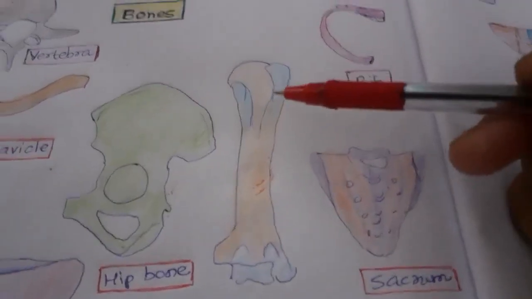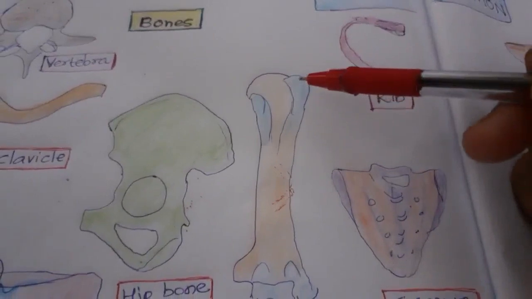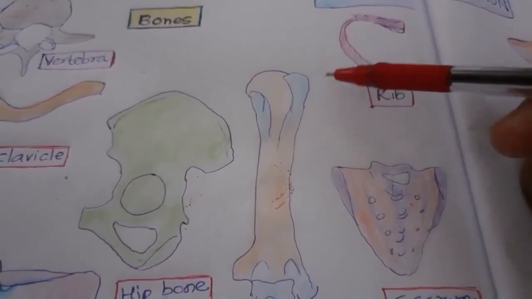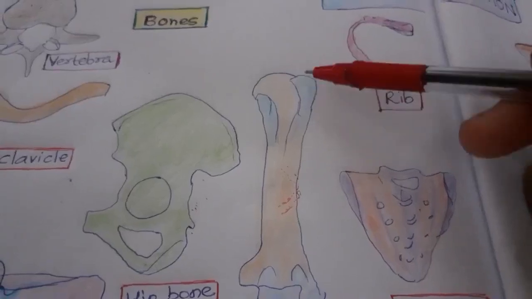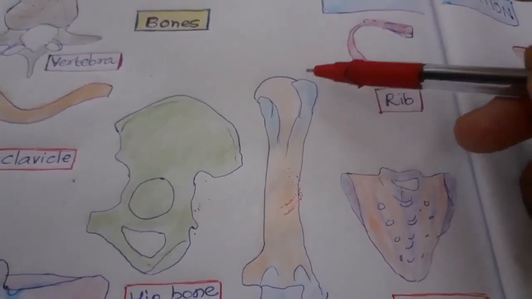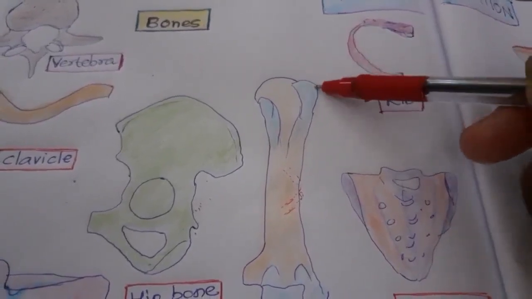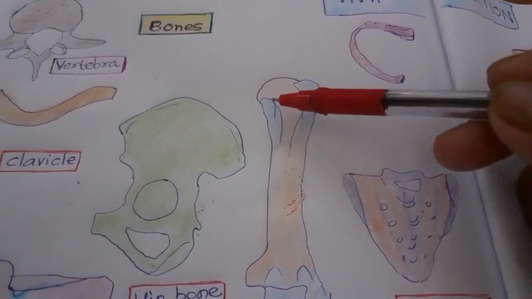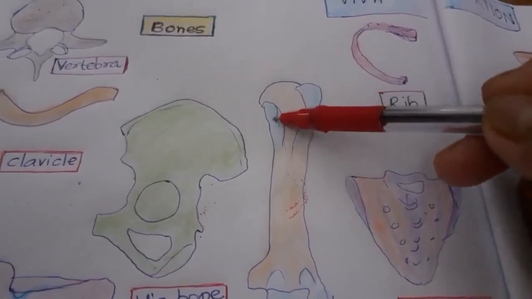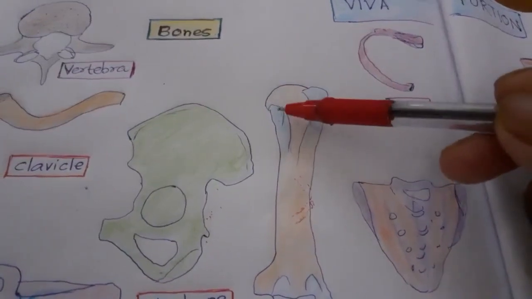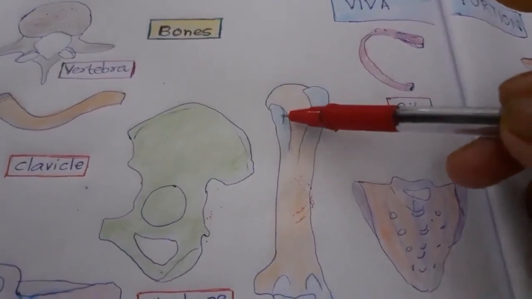Regarding the humerus bone, what is the attachment over the greater tubercle of the humerus? It is SIT, S-I-T. Sit sits here: the supraspinatus, then posteriorly the infraspinatus, and then teres minor. In the lesser tubercle, what is the attachment? It is subscapularis. Lesser means sub, so it hints to subscapularis.